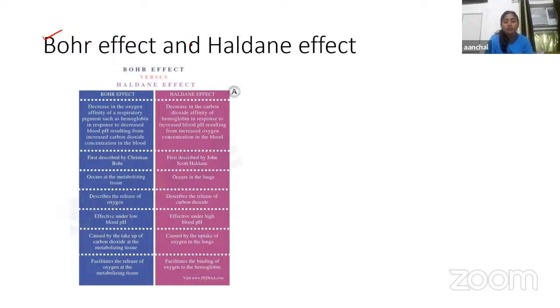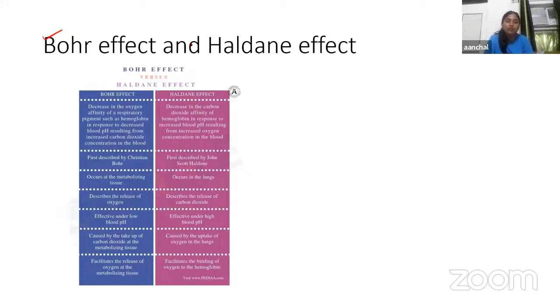And what are the causes of the Haldane effect? There are many causes, like due to combination with oxygen, hemoglobin becomes strongly acidic, and it causes the displacement of CO2 from hemoglobin in several ways. Highly acidic hemoglobin has a low tendency to combine with CO2, so CO2 gets displaced from blood.